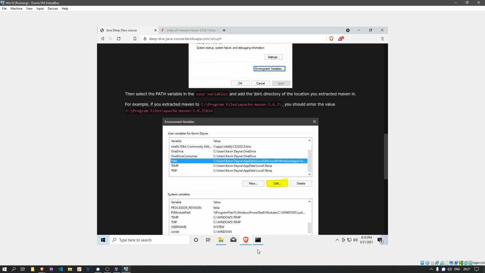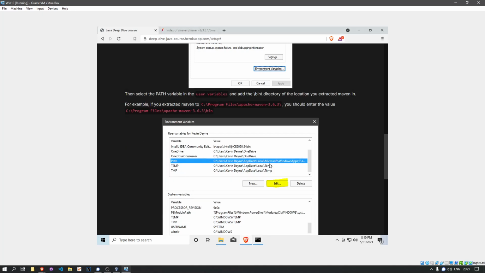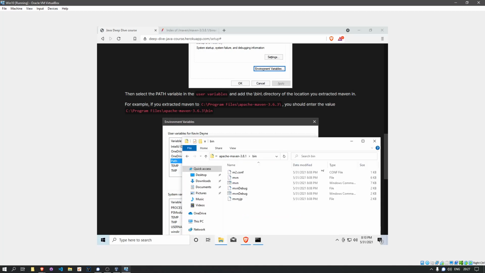Path is basically what the command prompt uses to search through when you type in something that it doesn't natively know, right? So if I type in Kevin here, it has no idea what I'm talking about, but it will look in the folders in the path if there's anything called Kevin in there. There isn't, so it doesn't work.